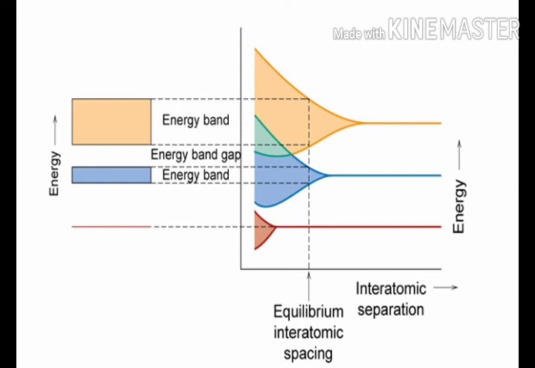Therefore, we need to consider the outer shell for n is equal to 3 level for the valence electrons, since the two inner shells are completely full and tightly bound to the nucleus.